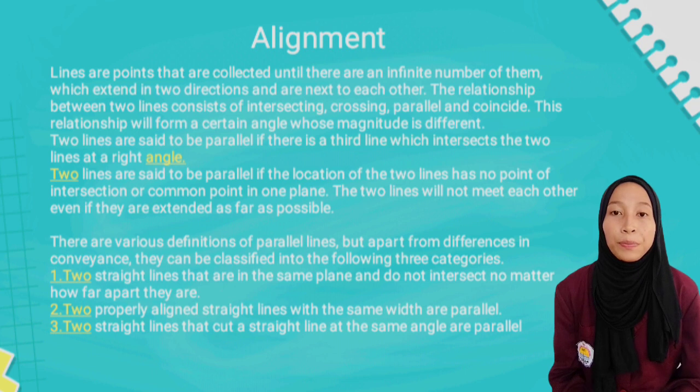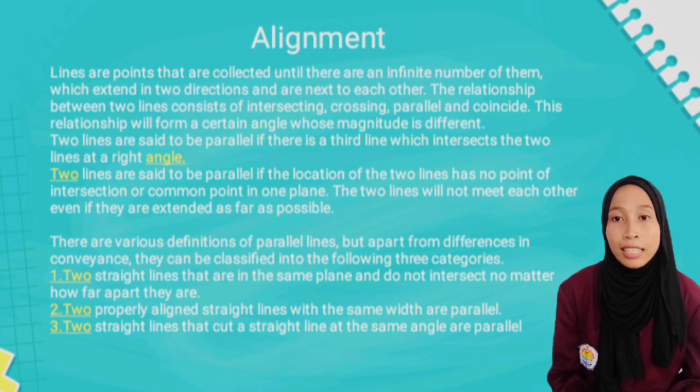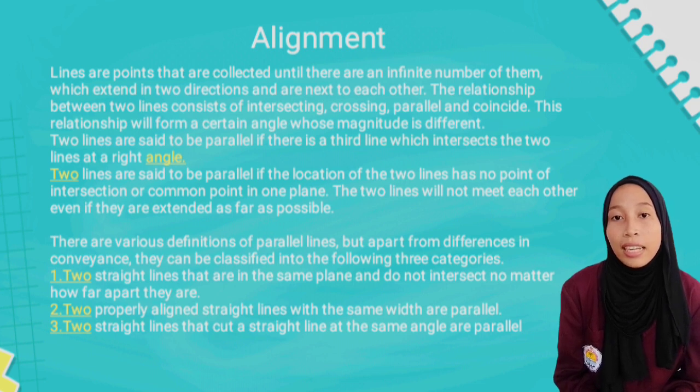The first, two straight lines that are in the same plane and do not intersect no matter how far they are extended. The second, two properly aligned straight lines with the same width are parallel. And third, two straight lines that cut a straight line at the same angle are parallel.